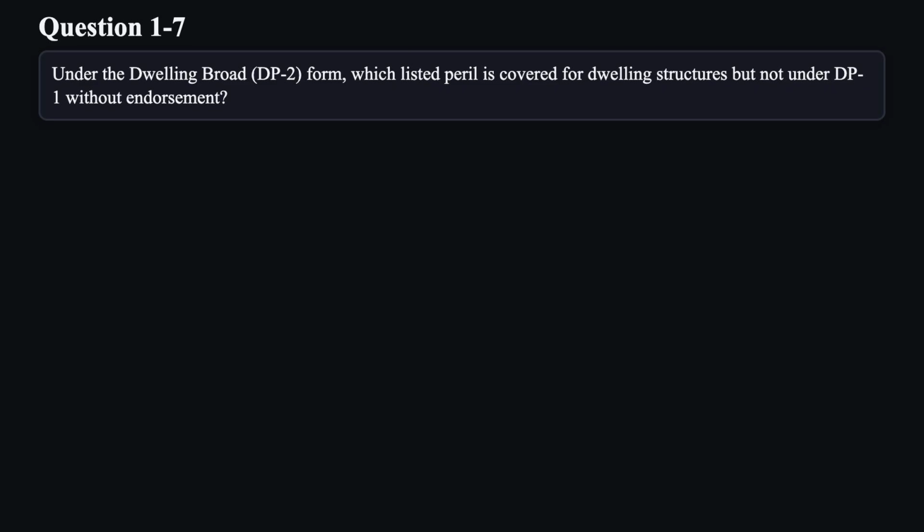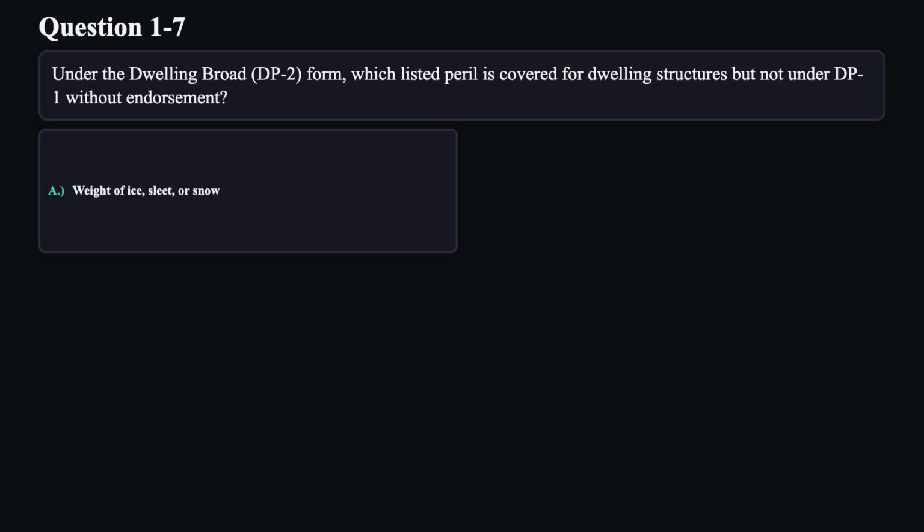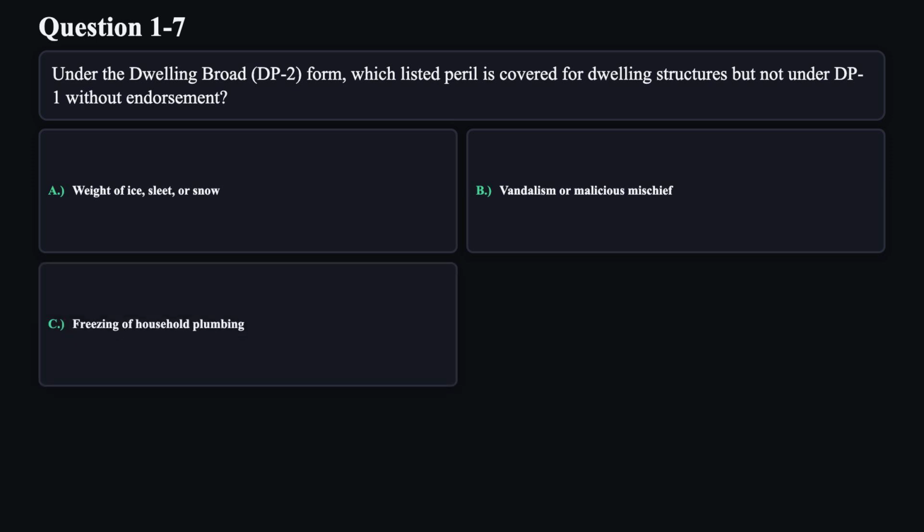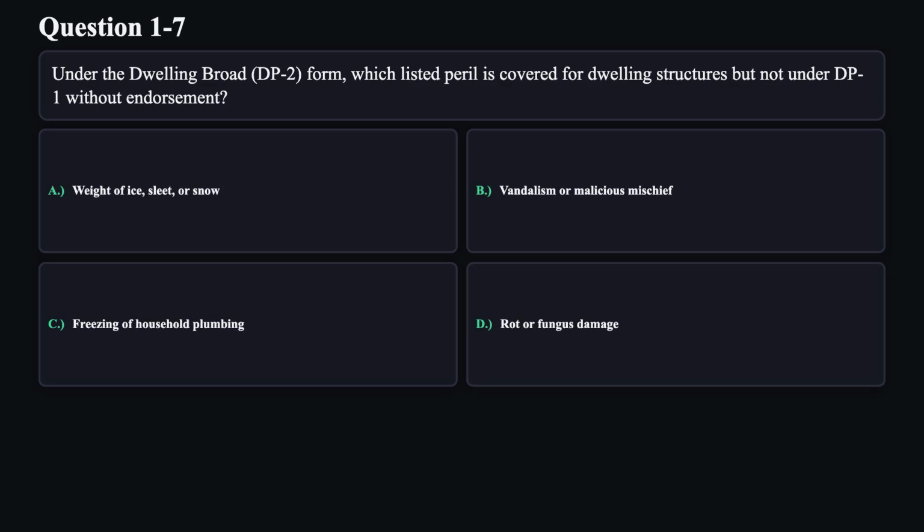Question 7. Under the dwelling broad, DP2 form, which listed peril is covered for dwelling structures but not under DP1 without endorsement? A. Weight of ice, sleet, or snow. B. Vandalism or malicious mischief. C. Freezing of household plumbing. D. Rot or fungus damage.